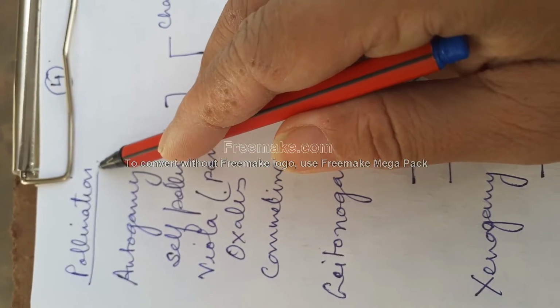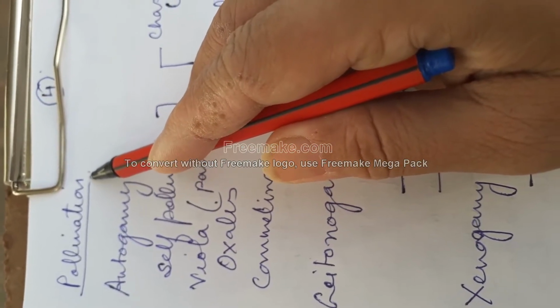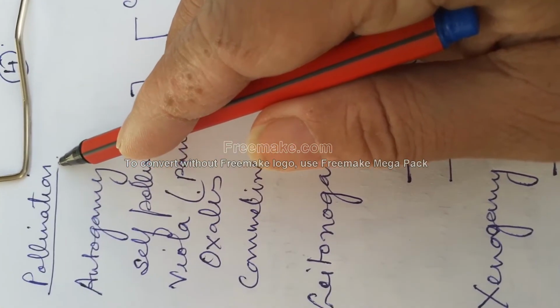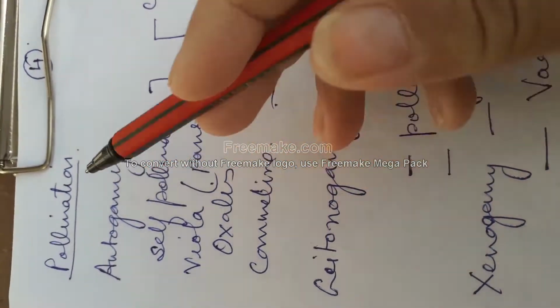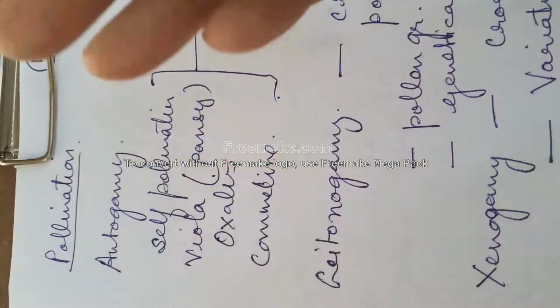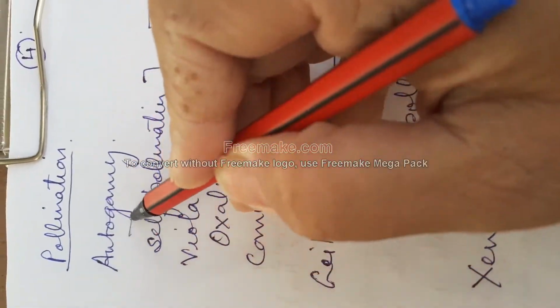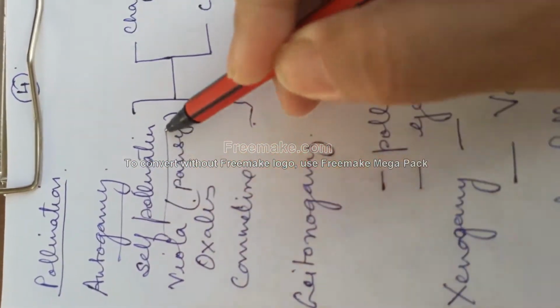Pollination. You know that pollination is the transfer of pollen grains from the anther to the stigma. So, self pollination and cross pollination you are already familiar with. Now, related to self pollination is autogamy. Autogamy is actually self pollination.